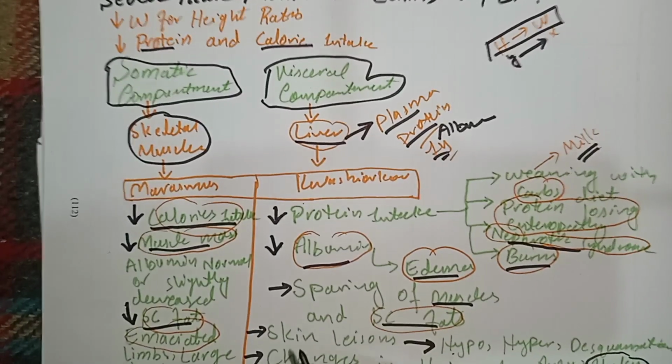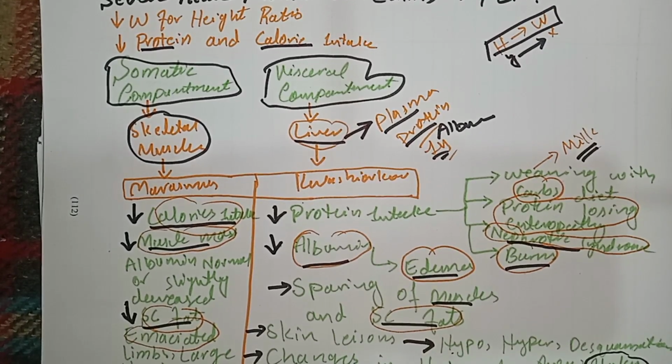So these are basically the principal differences between Kwashiorkor and marasmus, which are two principal manifestations of severe acute malnutrition.